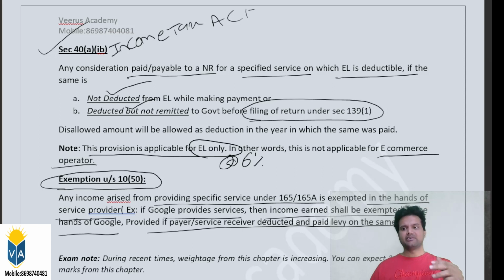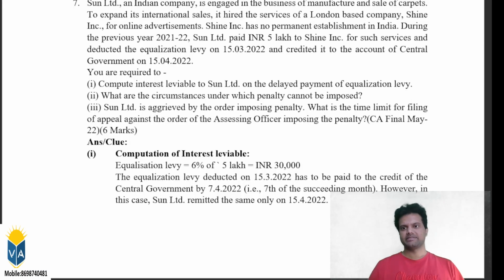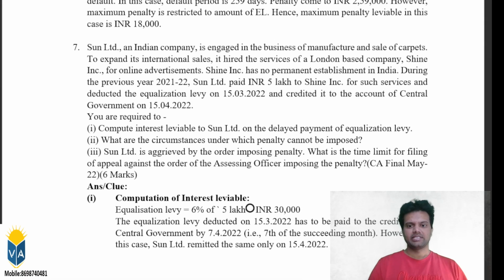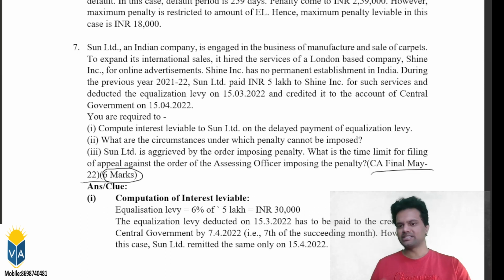Now we will see one question on procedural aspects like interest, penalty, and appellate provisions. There was a question in the examination, and we will go and see that. Question number 7, asked in the CA Final May 2022 examination, a very recent one, for 6 marks. It is a very simple, basic question, but they want to test the procedural aspects also. That's why they asked this question.